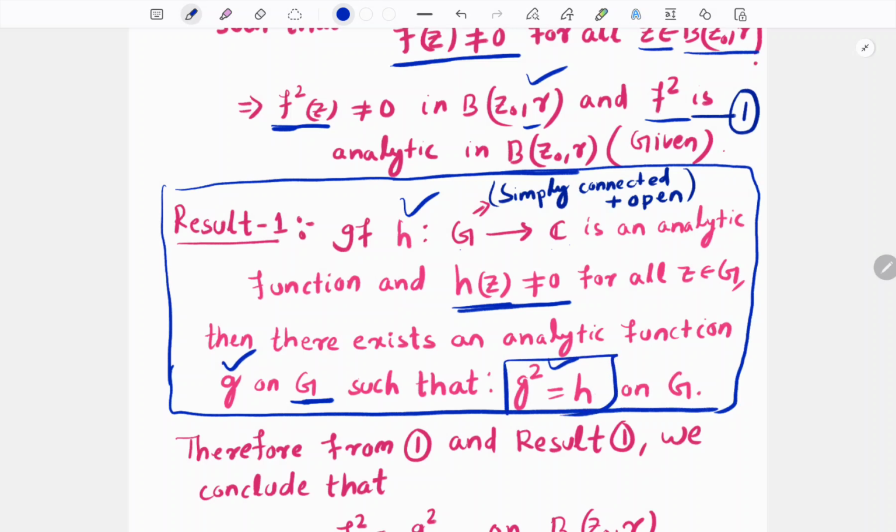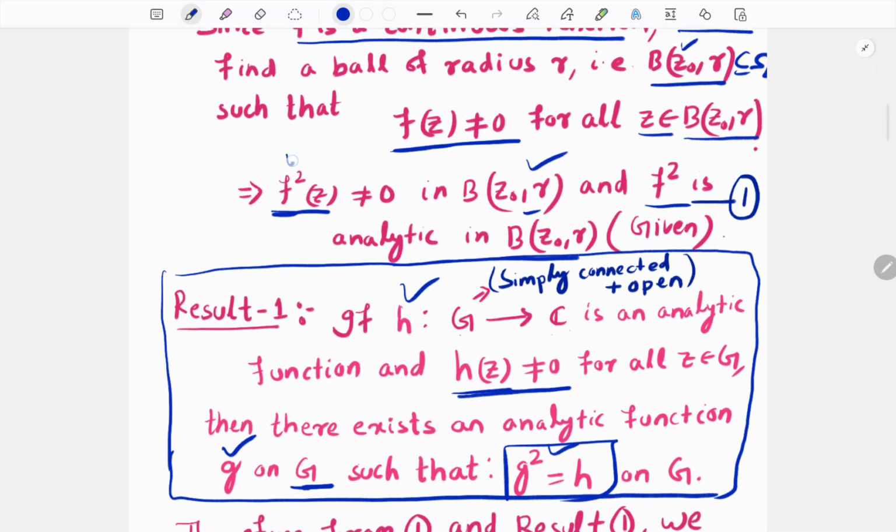Okay, we will use here because our f square is analytic and non-zero on this ball. On this ball we can use this fact. In the particular case, we take G is equal to this ball and our H is equal to f square.